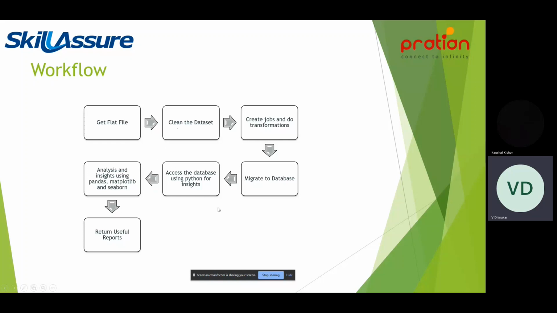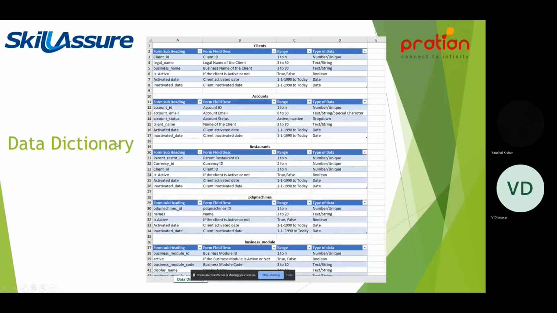So after successfully migrating the data into the database, we will be performing operations, doing visualizations, and finding some business insights. We'll be analyzing and finding insights using Pandas, Matplotlib, and Seaborn. Then we will be retaining some useful reports for the customers, the clients, or the restaurants who are using our solution or services.